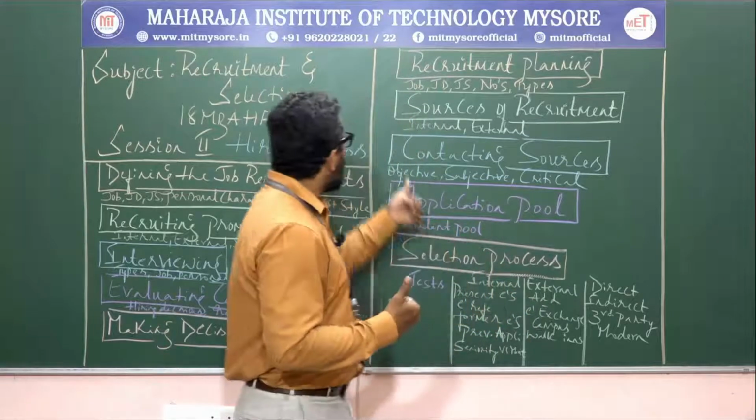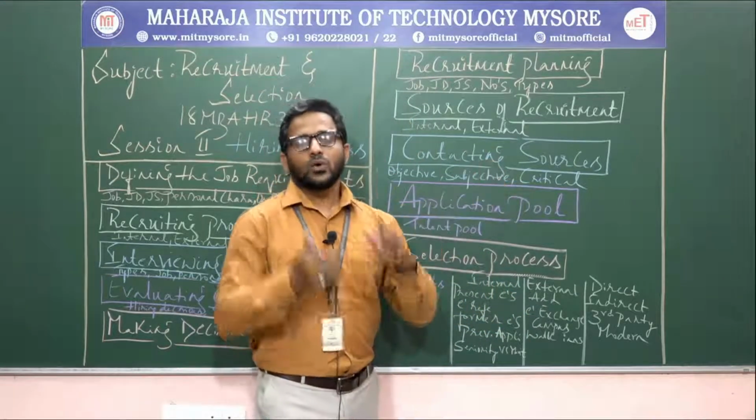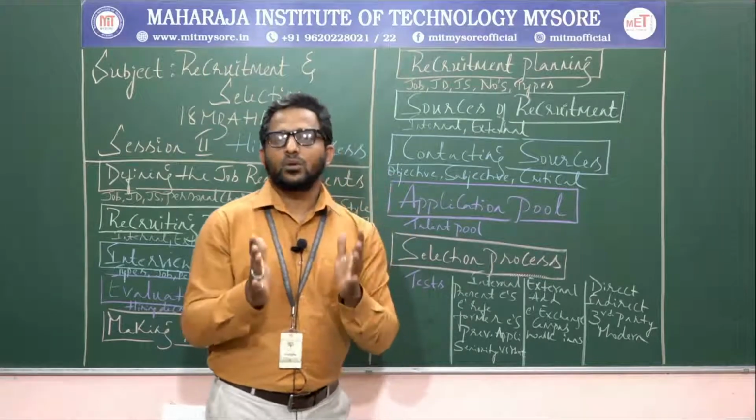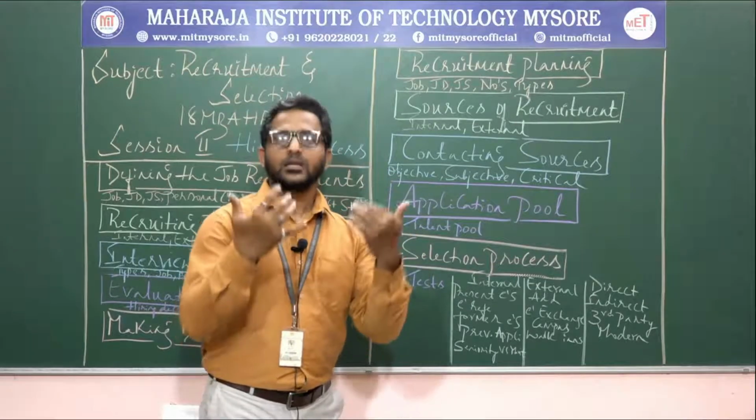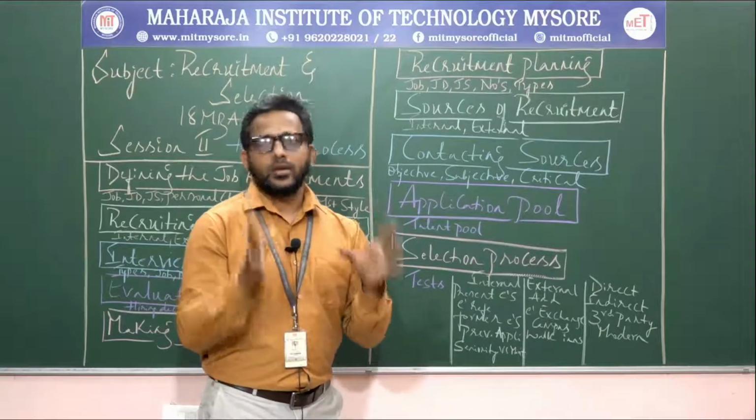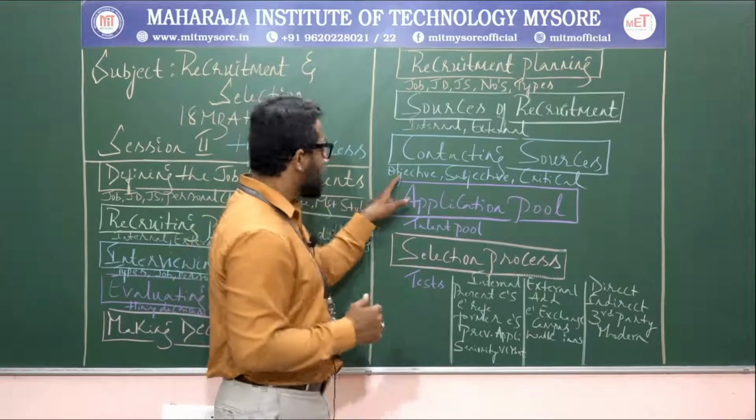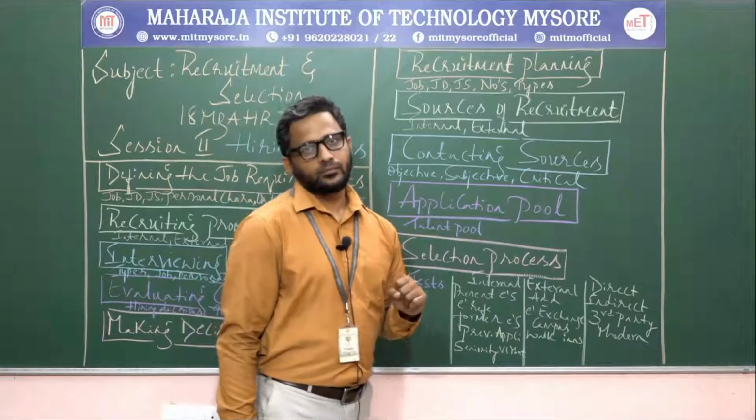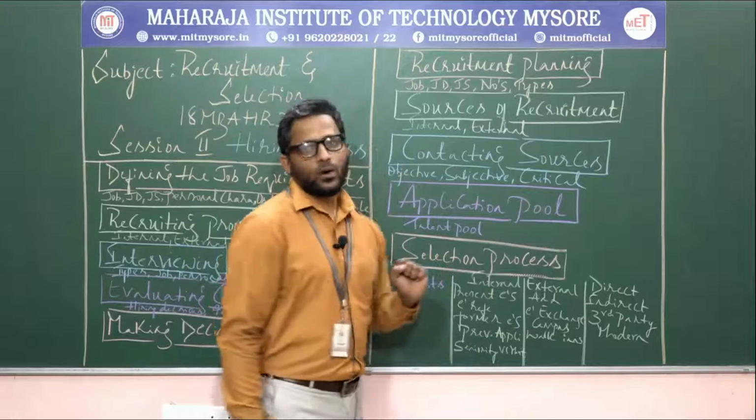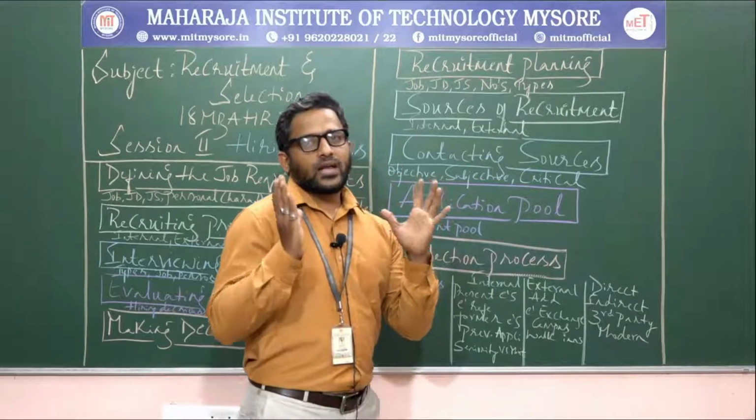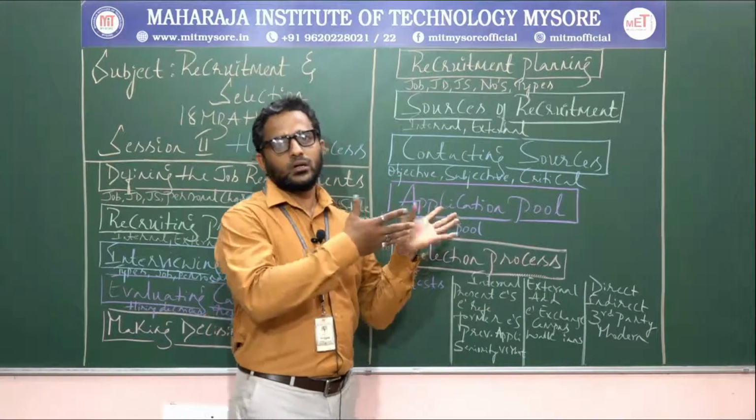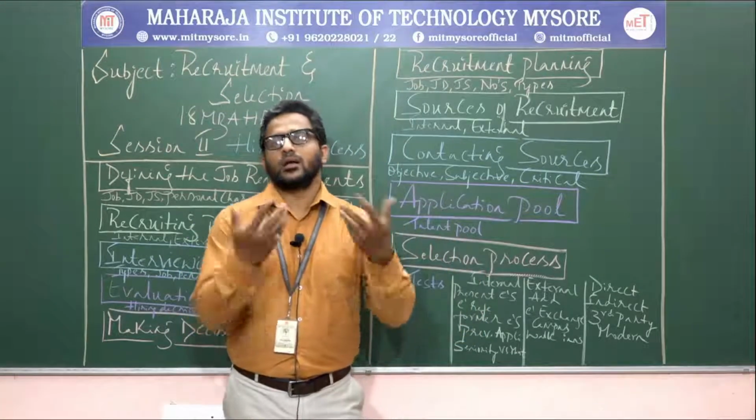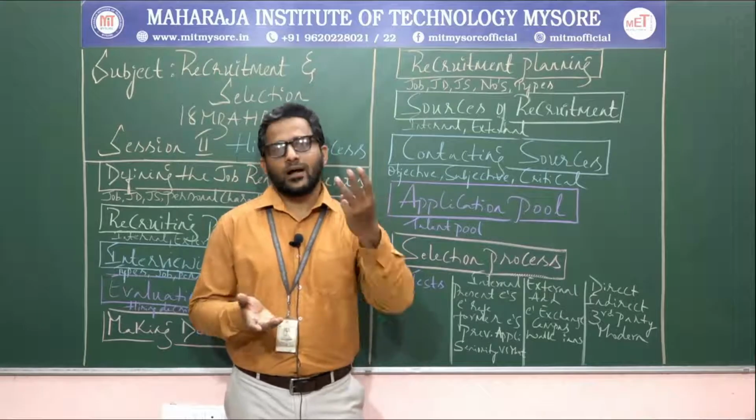Here in contacting sources, how does a candidate make a final decision of accepting a job or accepting a company? This depends on three theories: objective factor theory, subjective factor theory, and critical factor theory. This step is very important. It's something where lots of psychological inputs are put in, on how a candidate makes a decision of accepting a job or joining a company. It depends on these three factor theories.